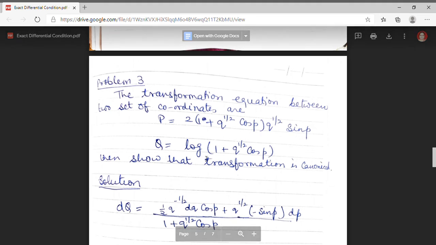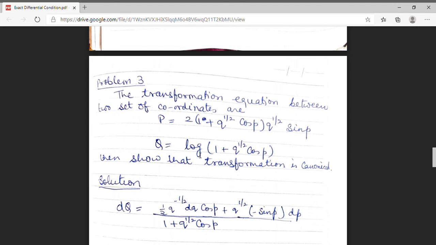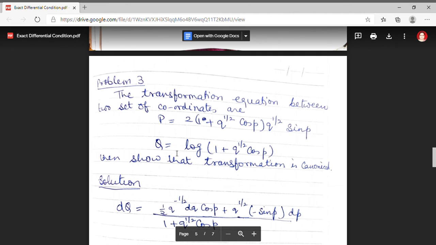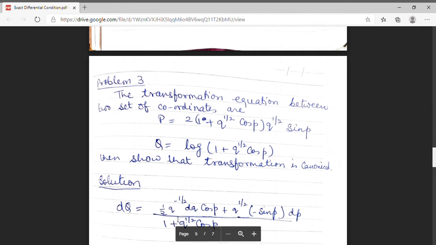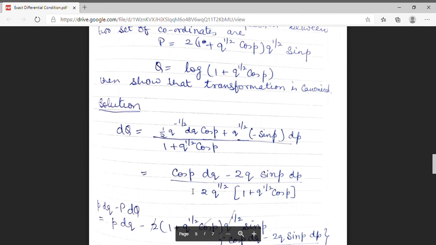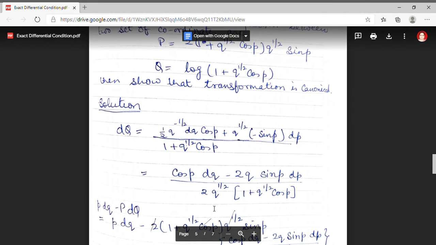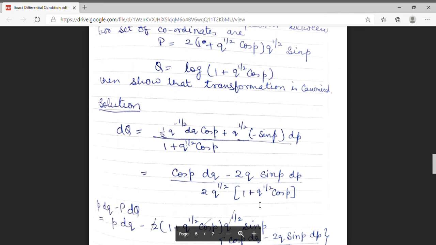Differential of log, suppose I am having log x. Differential of log x is 1 upon x, and there is a differential of x. So, solving dQ, I get the value cos p dq minus 2q sin p dp upon 2q raised to power half (1 plus q raised to power half cos p).